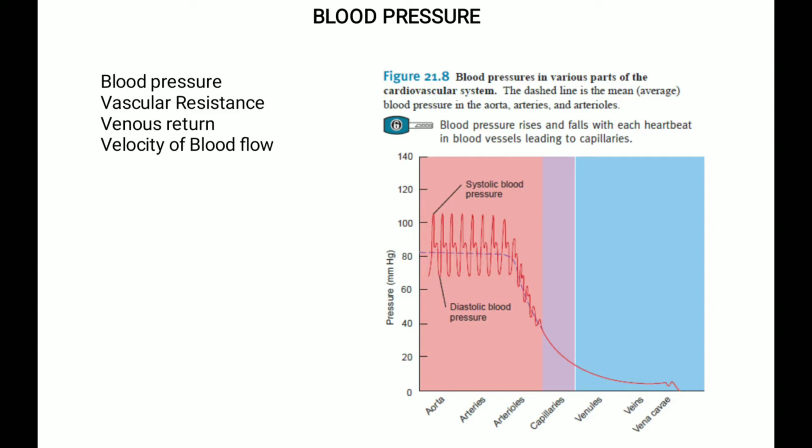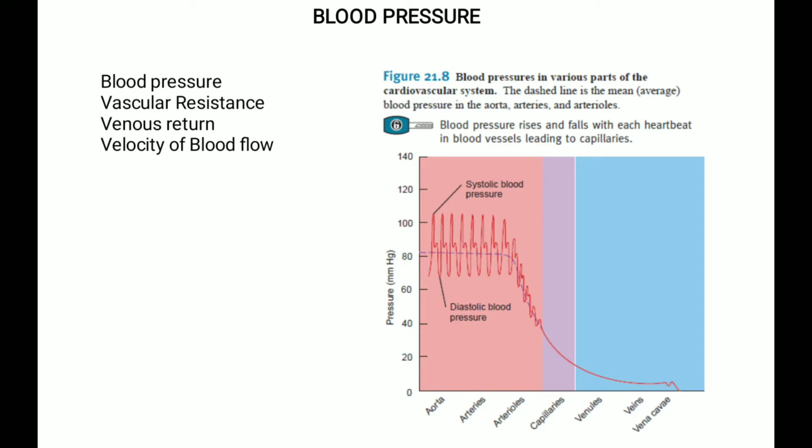So any condition that increases the viscosity of the blood, for example dehydration or polycythemia, that is a high number of RBCs, will cause more resistance to the blood flow and increase the blood pressure. Similarly, a depletion of plasma proteins or red blood cells because of hemorrhage or anemia decreases viscosity and also decreases the blood pressure.